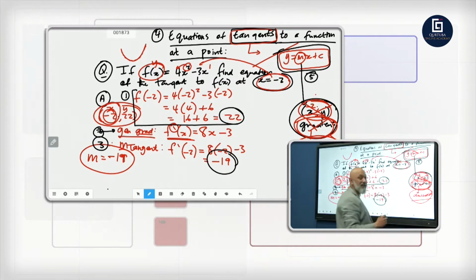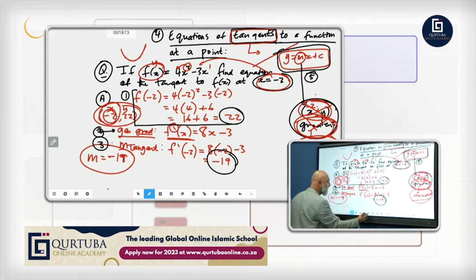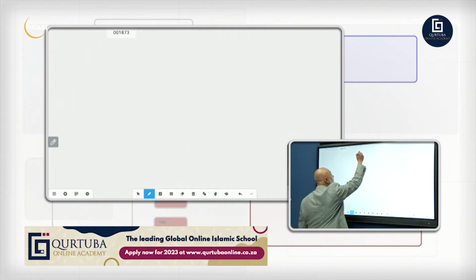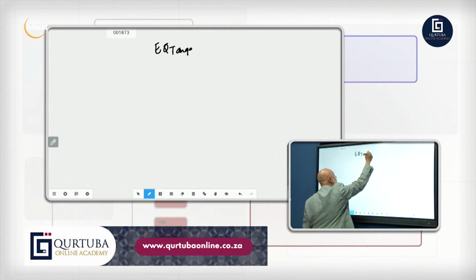Y is equal to mx plus c, because we've got a point and we've got the gradient. So let's go. We've got minus 2 and 22. M is equal to minus 19. I'm just going to clear that. So now we're going for the equation of your tangent. This is step number 4.